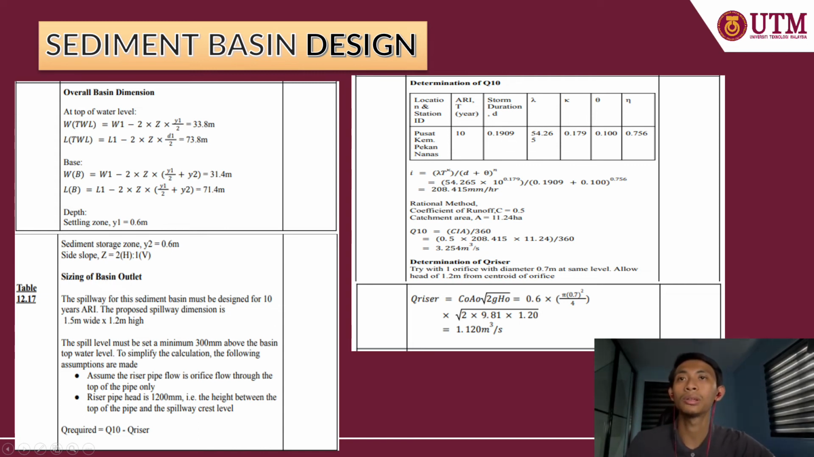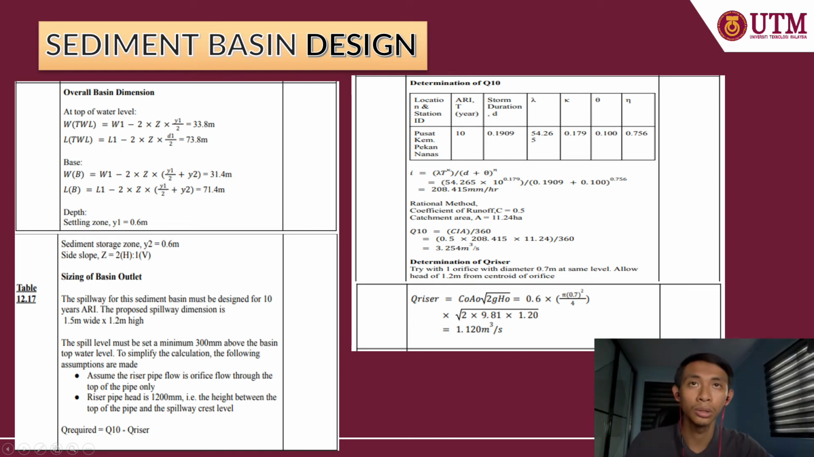For the sizing of the basin outlet with the spillway, this sediment basin must be designed for 10 years ARI. The proposed spillway dimension is 1.5 meter wide times 1.2 meter height. The spillway level must be a minimum of 300 mm above the basin top level. To simplify the calculation, the following assumptions are made. We assume the riser pipe flow is orifice flow to the top of the pipe only. Riser pipe head is 1200 mm, the height between the top of the pipe and the spillway crest level, and the Q required is Q10, which is